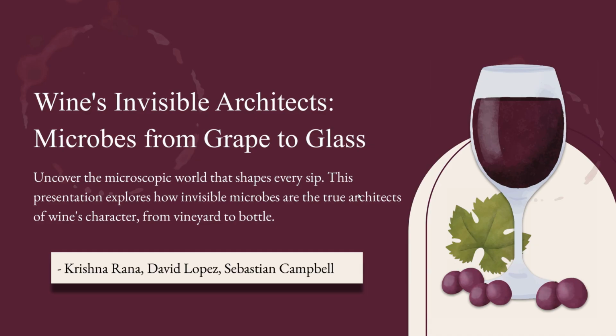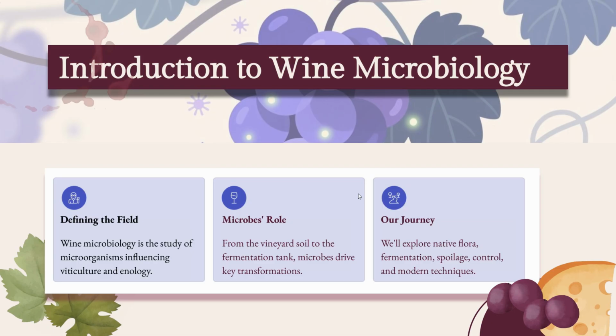Today, we're going to uncover the microscopic world that shapes every sip. This presentation will explore how invisible microbes are the true architects of wine's character, from vineyard to bottle. Wine microbiology is the field that studies the microorganisms that influence both viticulture and enology, essentially everything from grape growing to winemaking. These microbes play major roles at every stage, from the vineyard soil all the way to the fermentation tanks, driving the chemical transformations that turn grapes into wines.